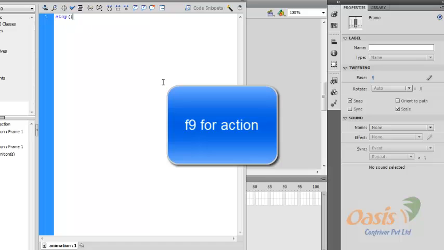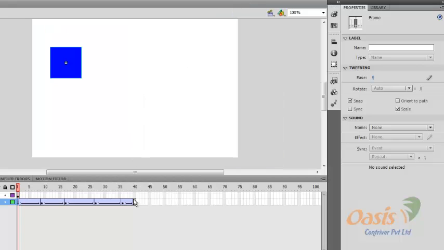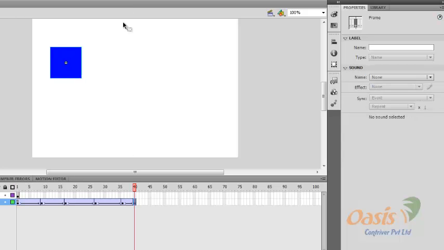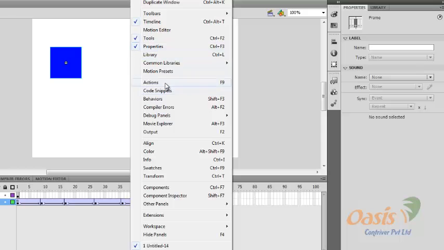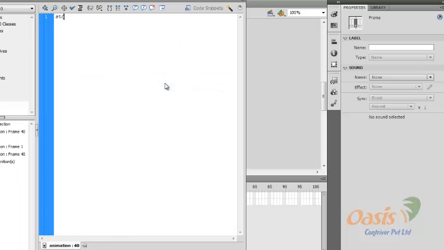Write stop here for stopping animation. Okay,